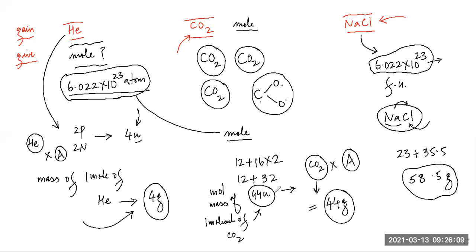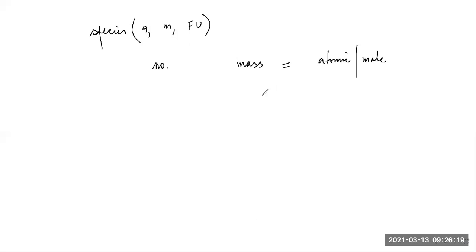In this case, we took molecular mass, the molecular mass of carbon dioxide, 44 units. So that's why we said, a mole of any species is that quantity in number having a mass equal to its atomic or molecular mass in grams. All right, that's beautiful.